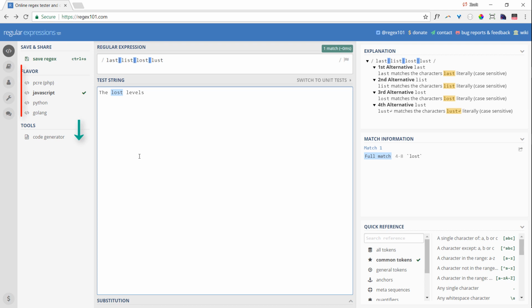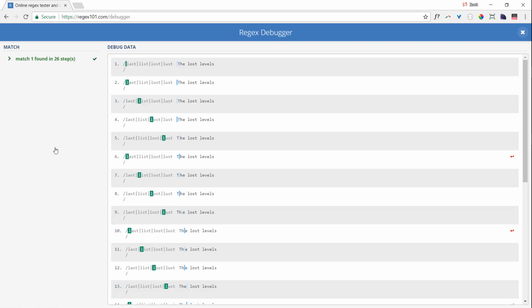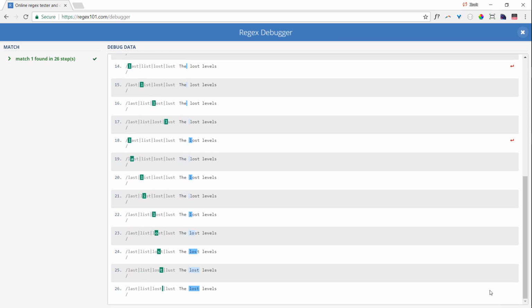If you change the flavor or the dialect to PCRE-PHP, there is an additional tool that appears on the left menu, which is the Regex Debugger. If we execute the Regex Debugger on this example, you can see that matching takes 26 steps altogether. You can reverse engineer the matching algorithm. It's not rocket science. Basically, it matches character by character, trying each branch of the alternative execution.